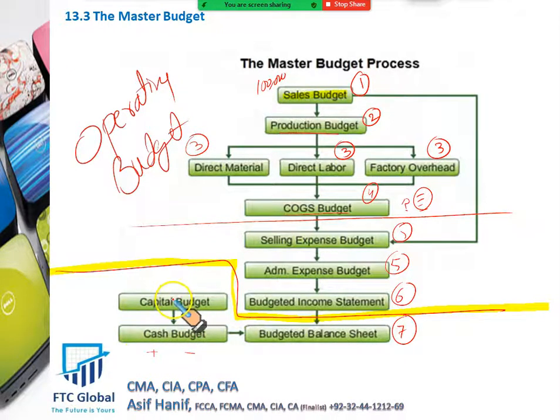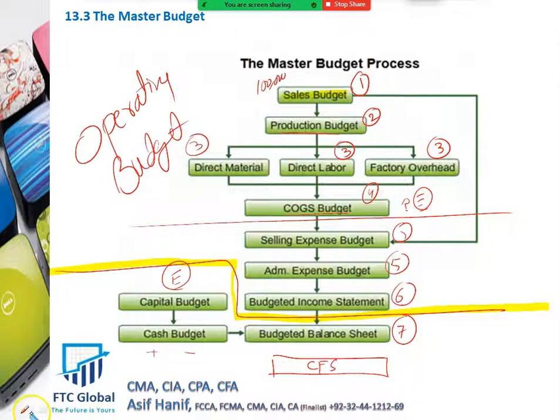The capital budget involves your CMA Part 2 Section E: what are the major investments we are going to make in the coming 5 or 10 years, and what are the major disposals of assets we are going to make in the coming years. So it involves your capital budgeting, long-term investments. There is one thing missing here, that is the cash flow statement, CFS. Now gentlemen, very carefully listen to me.